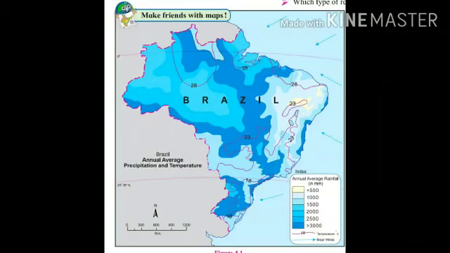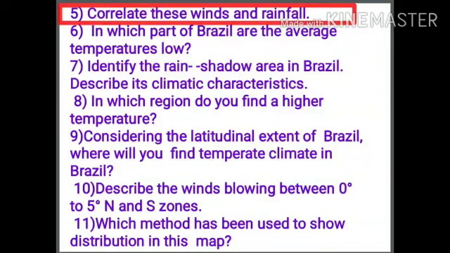Now let's see this map. You can see the equator and Tropic of Capricorn pass through Brazil. Winds blow from high pressure regions to low pressure regions. You can find the winds are blowing towards the equator, that is, from the northeast and from the southeast. Let's move to the fifth question.